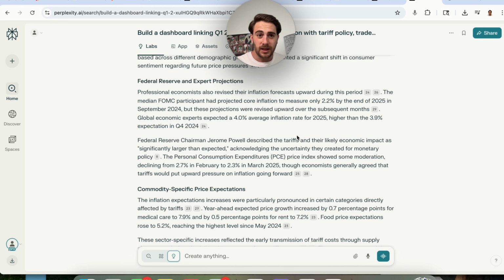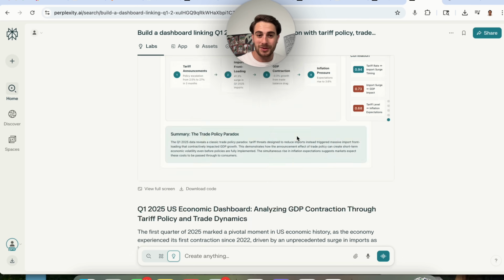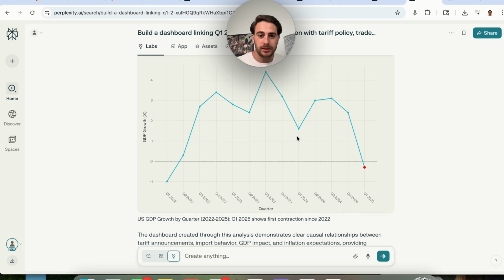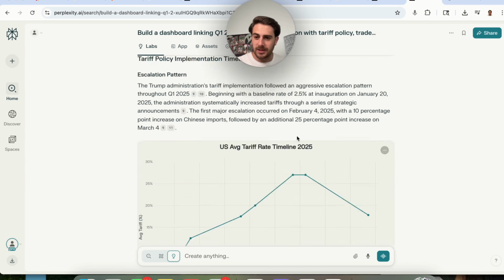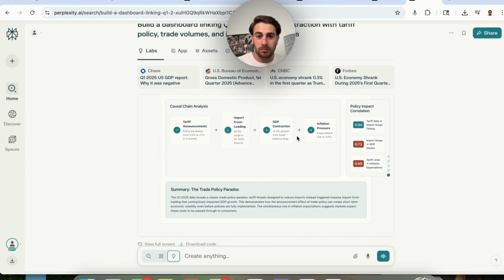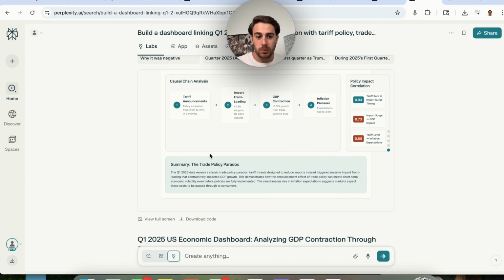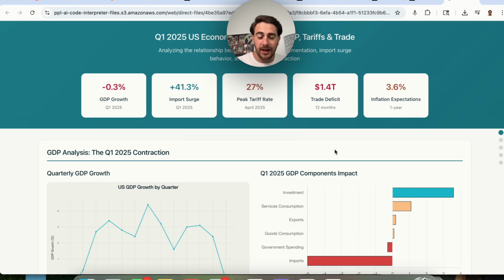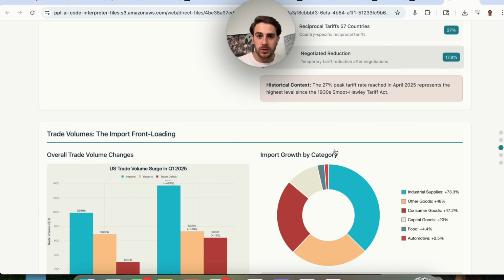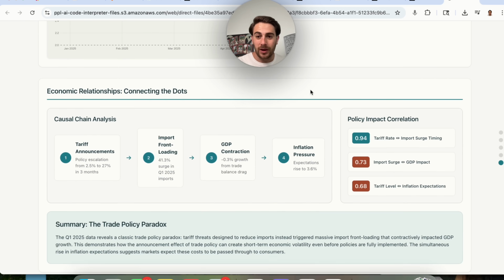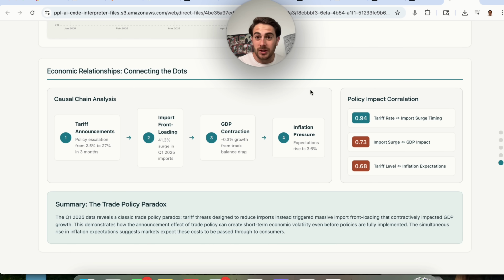Okay, so this wrapped up building this dashboard, and it's actually pretty incredible. So it went through, it did all of the research that it did before, put in graphs, all this jazz, cited all of its sources at the bottom, but also it made this dashboard right here. You could click on view full screen, and then this is actually going to show you exactly what this dashboard looks like. And this is pretty incredible that it was able to do this in just a few minutes.